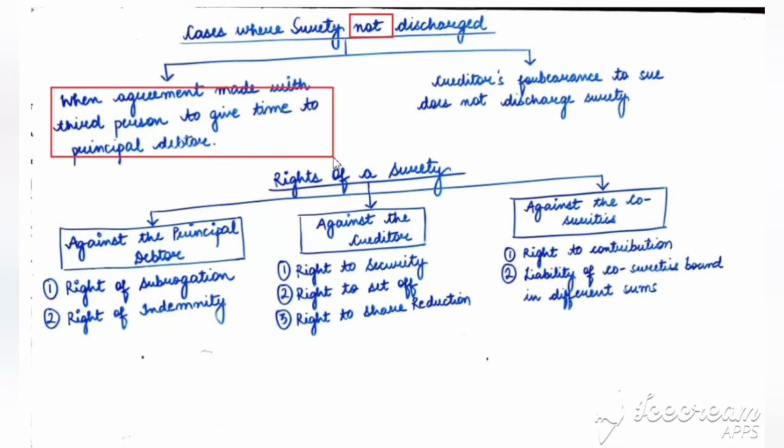The creditor has not made an agreement with the principal debtor; the agreement is made with a third person. Surety will be discharged if there is an agreement between the creditor and the principal debtor. But in this case there is not, so the surety cannot be discharged.